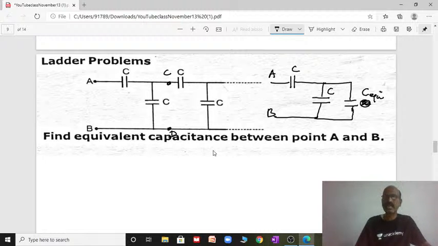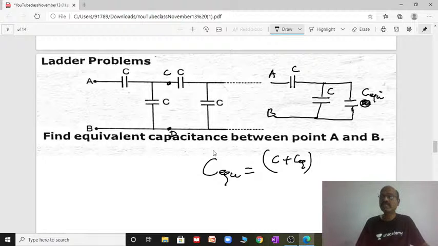Now what is the equivalent capacitance between these two, C equivalent and C? You can see that C equivalent and C are in parallel, and with this C it is in series. So the total equivalent capacitance: these two are in parallel, so we need to add C plus C equivalent, and this C is in series.